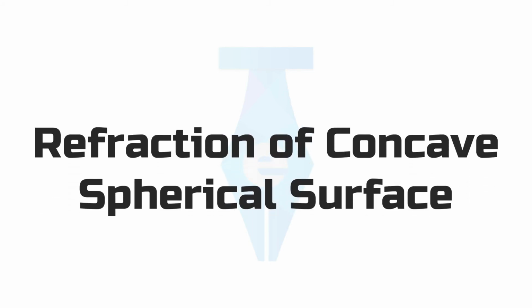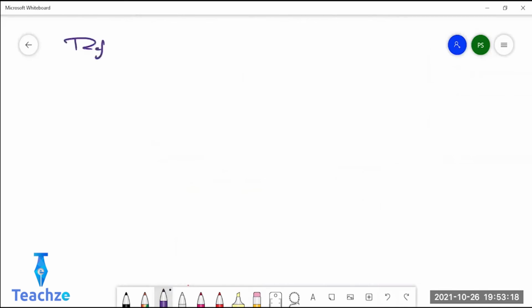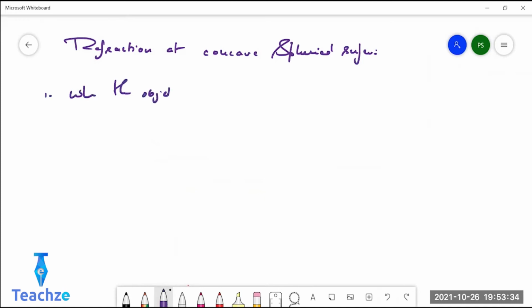Refraction at concave spherical surface. That's the first case, when the object is in rarer medium. Same formula: minus mu1 by u plus mu2 by v equals mu2 minus mu1 by r.